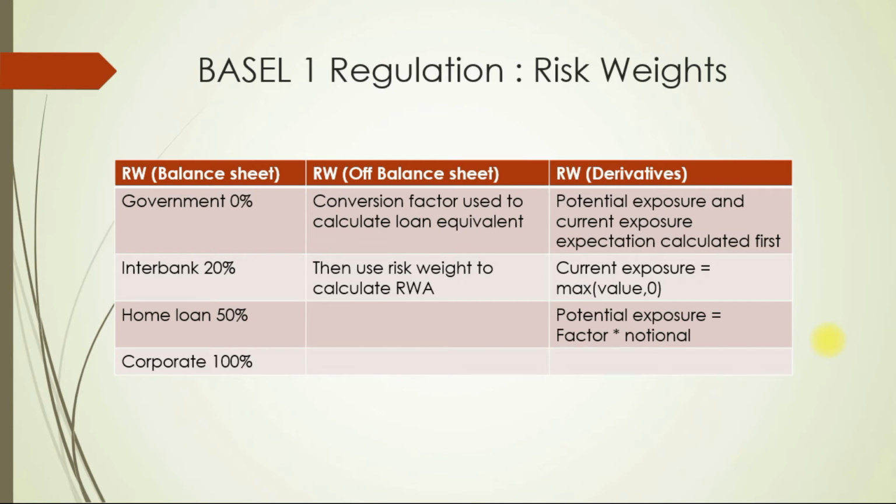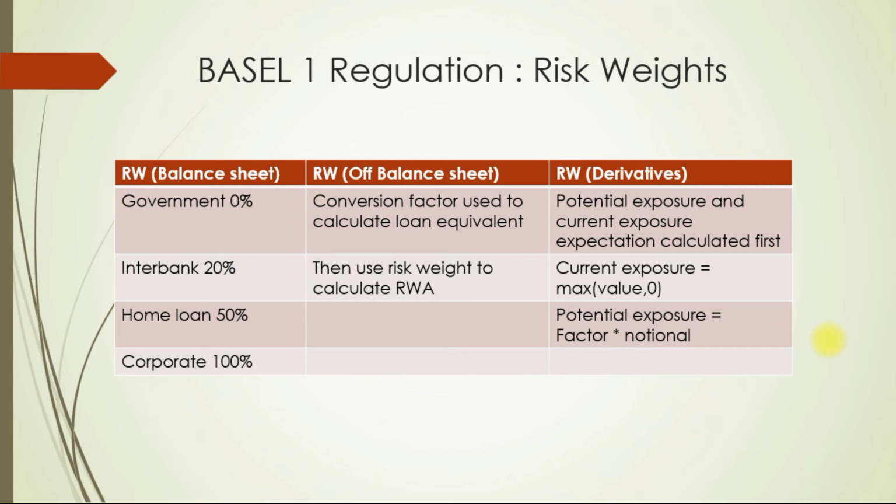Potential exposure. Having no current exposure does not mean no risk in future, as prices of derivative can change rapidly, and potential exposure is given by Basel 1 as factor into notional. Now again, one thing which we need to remember with Basel 1 is that there is no concept of internal modeling allowed so far. So all these risk weights, these conversion factors and factor, all are defined by Basel 1.